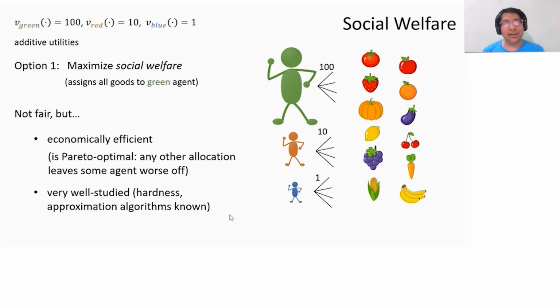That said, it is economically efficient. It does maximize the social welfare. A weaker condition, which again will pop up again and again, is that of Pareto optimality, where an allocation, I'm going to say, is Pareto optimal if any other allocation must leave some other agent worse off. So no other allocation can improve the valuation of some agents while leaving the allocation of the other agents unchanged. This is economically efficient, and as I said, this is very well studied. So we know a lot about hardness, about approximation algorithms for various classes of valuation functions, if that is our objective.